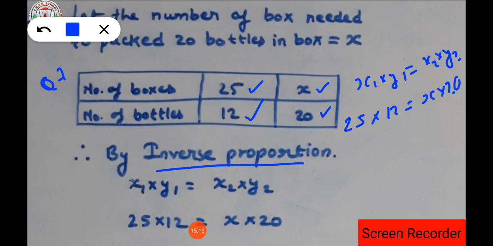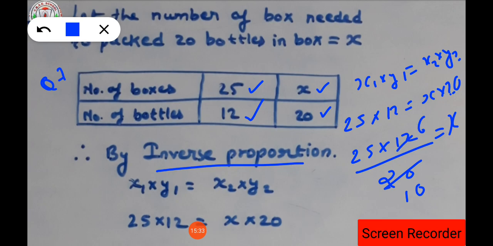Now 25 into 12 upon 20 is equal to x, isn't it? Now can the numbers get cancelled? Of course, it will get cancelled by the table of 2, 20 comes 10 times and 12 comes 6 times. Again it will be 5 times, and here 3 times by the table of 2.